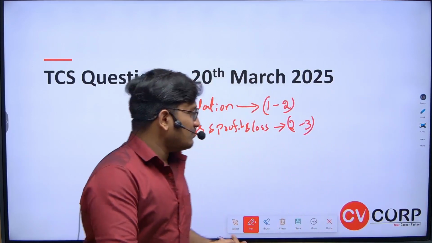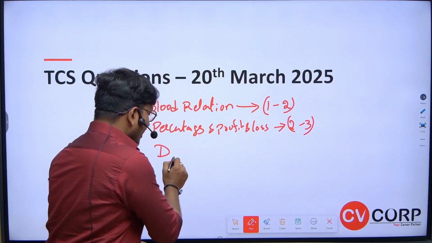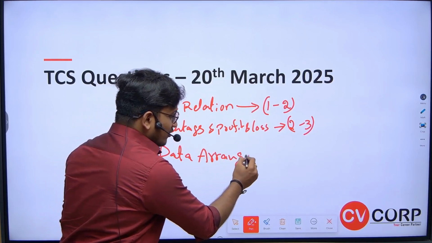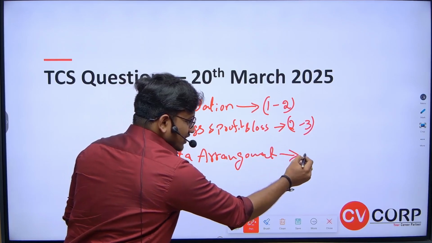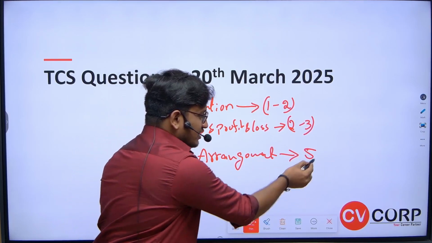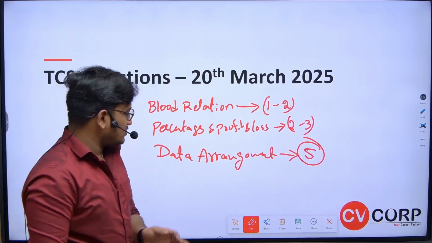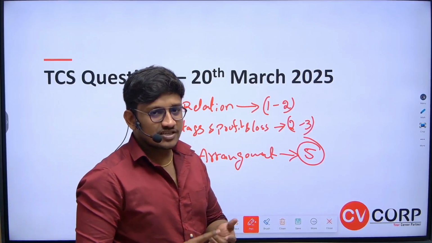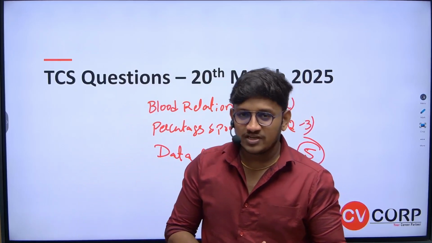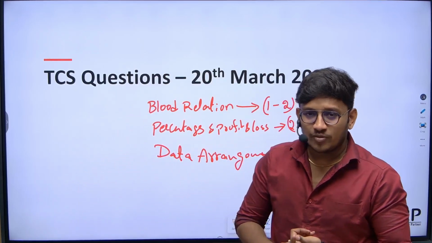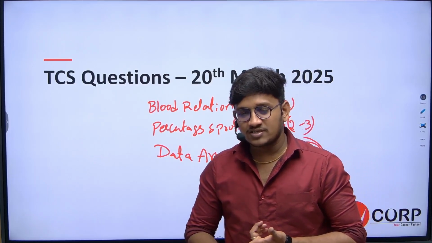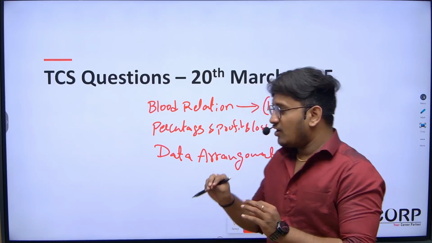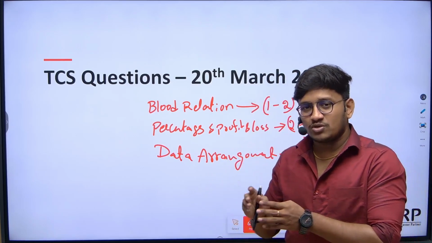Similarly from data arrangement, you are getting 5 questions. If you have not watched the videos of these topics like blood relations, percentages, profit and loss, ratios, ages, permutations, combinations, simple interest, compound interest, by default you are getting minimum 2 to 3 questions on these particular topics.